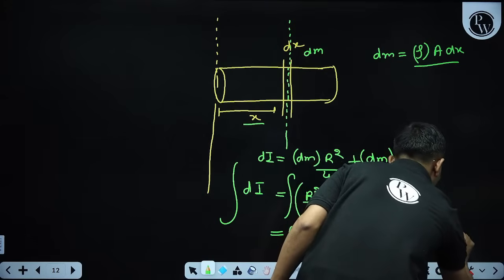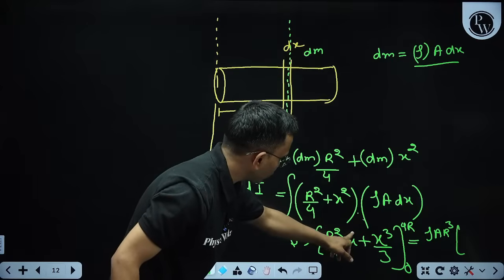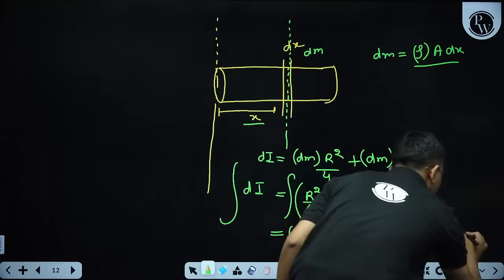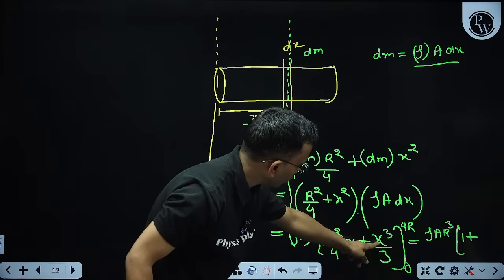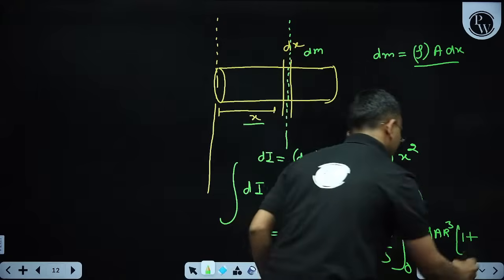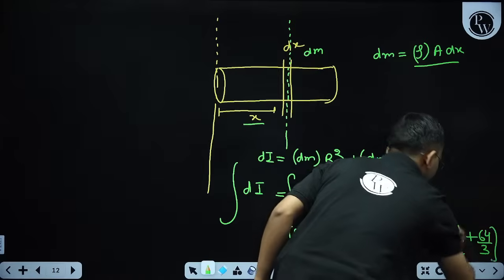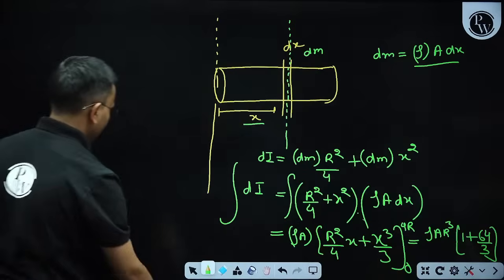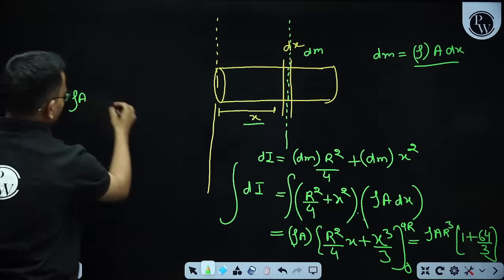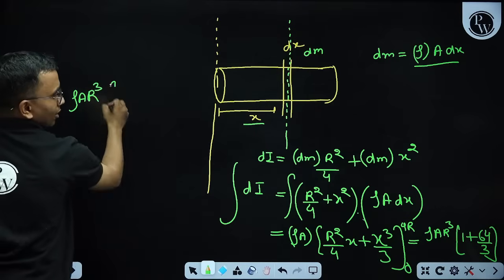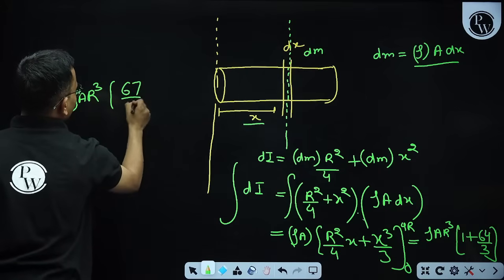Inside it will become x, when you put 4, 4 by 4 is 1, so 1 plus, when you put 4 here, 4 cube divided by 3, that is 64 divided by 3. So this comes out to be rho A into r cube into 1 plus 64 by 3, that is 67 divided by 3.